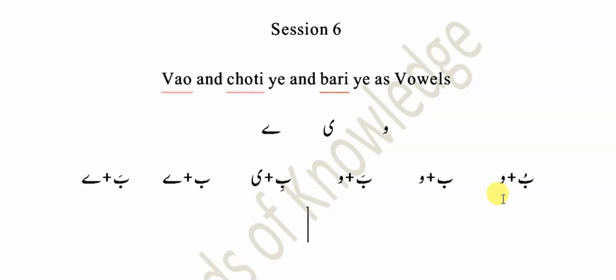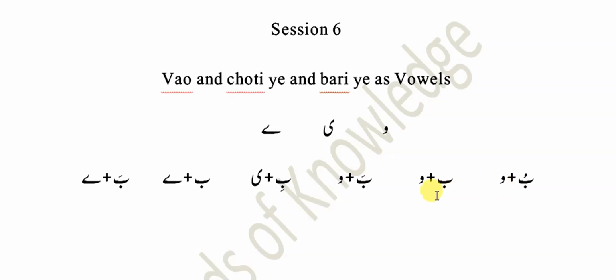I'll pronounce all these for you. The first one would be like boo. Then the next one would be pronounced like bo, and then the third one pronounced as bow. The second one is also pronounced like bo, not boo.